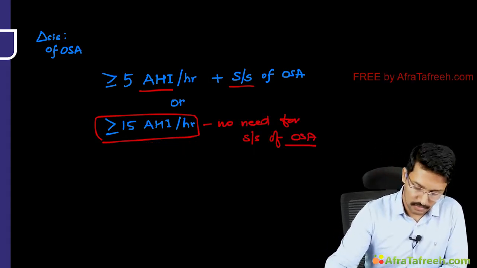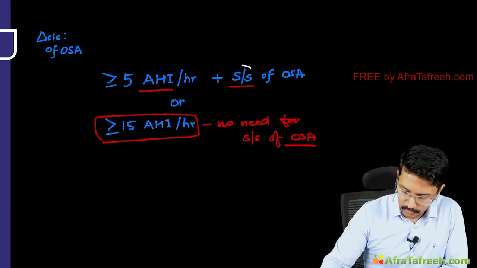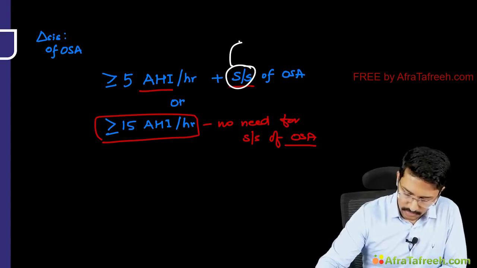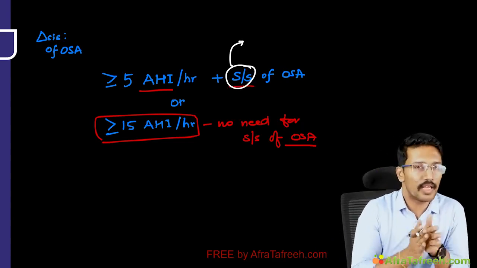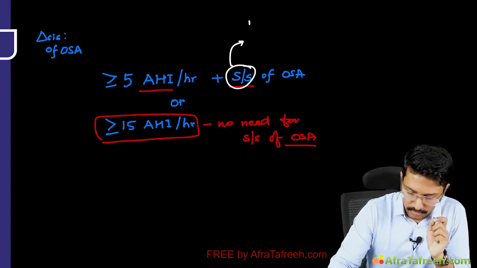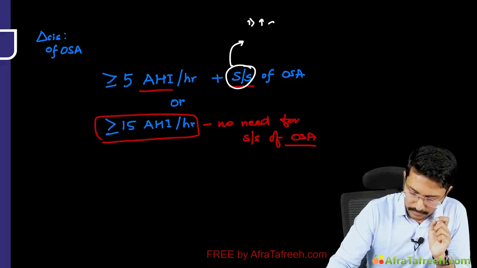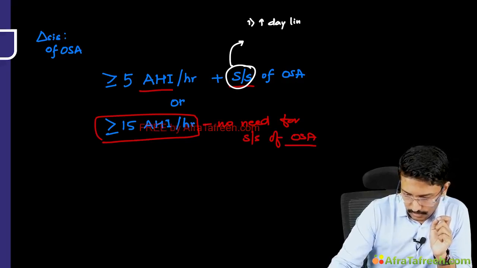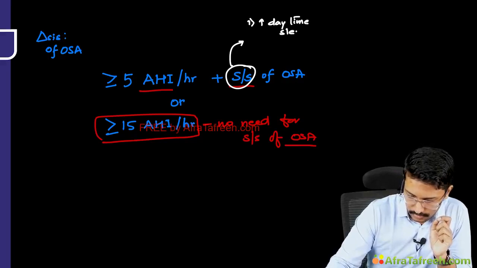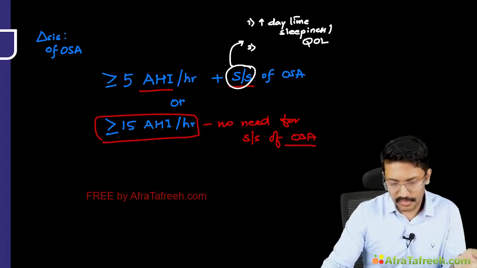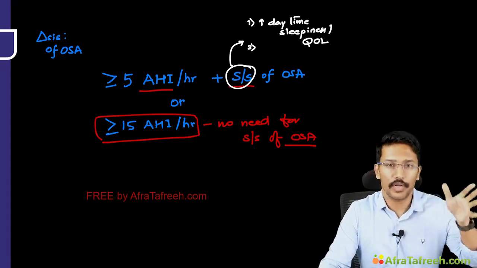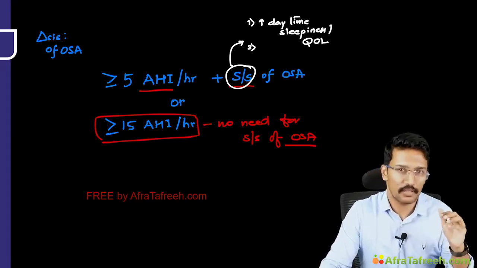Now comes the question, what are the signs and symptoms of OSA? See, the most important thing is impaired daytime quality of life or increased daytime sleepiness. One very important symptom, increased daytime sleepiness or impaired daytime quality of life. One. Okay. Second, this is with respect to the result of impaired quality of sleep in the night.